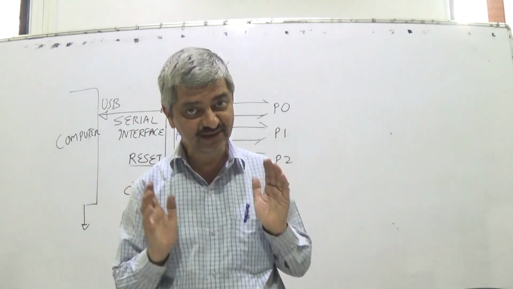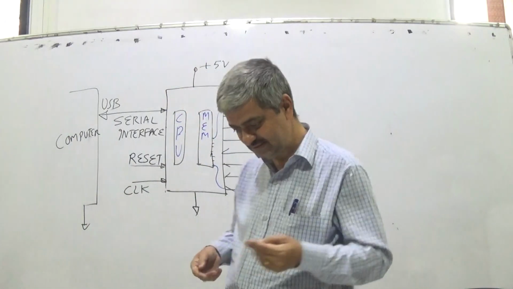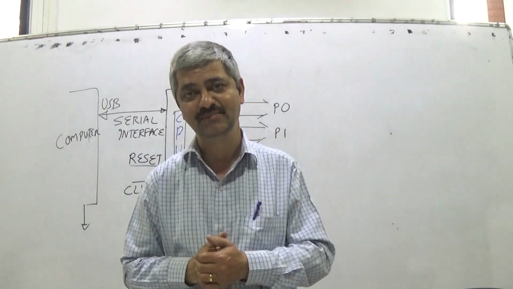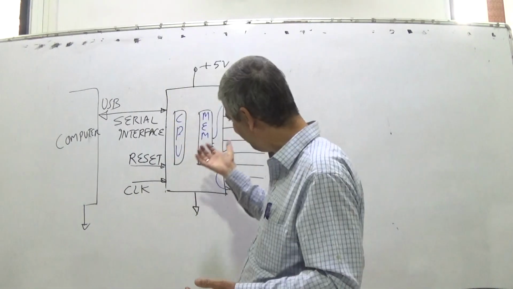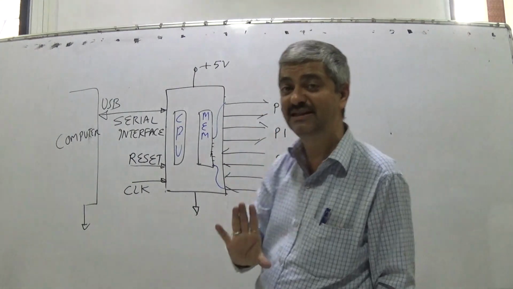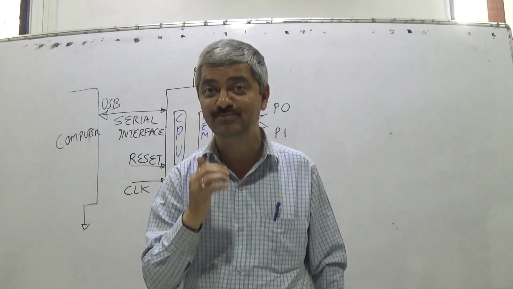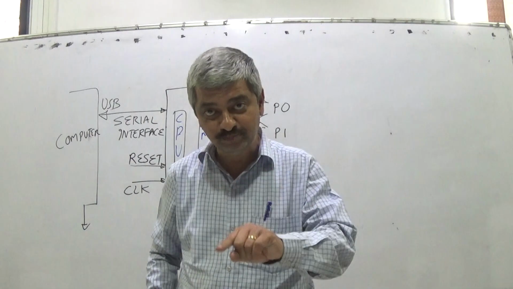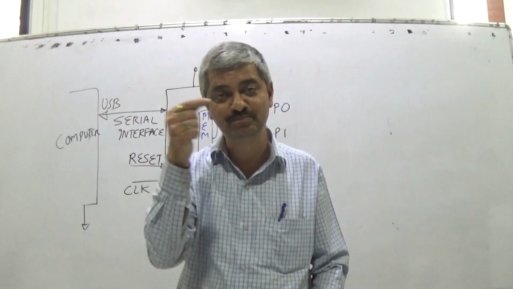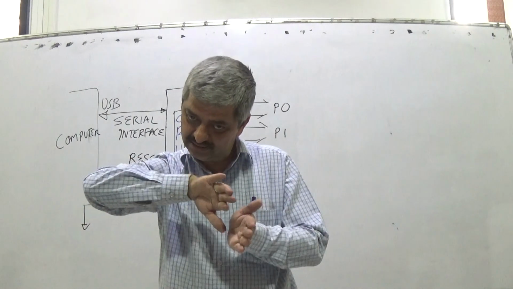That's all. When I say Arduino board I am interfacing, what does it mean? It means I am connecting a USB attachment to which I am having Arduino board, and I have these 32 pins. I have got 32 separate input output pins. To input pin I can connect a switch, to output pin I can connect a LED, to output pin I can connect a relay. Then the difference in everything